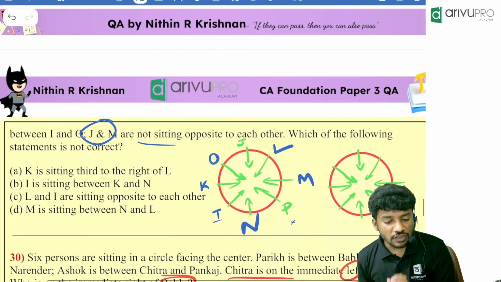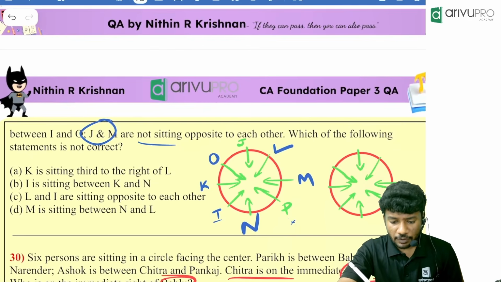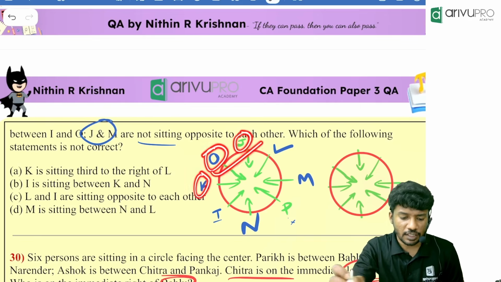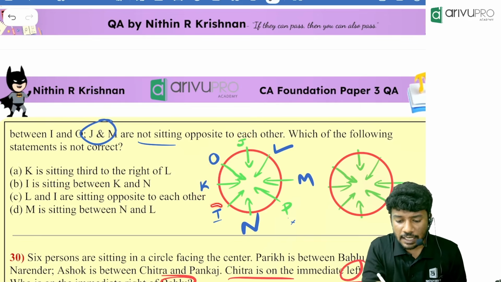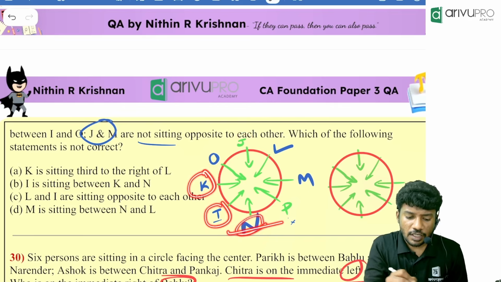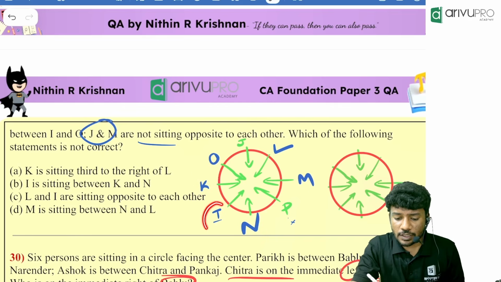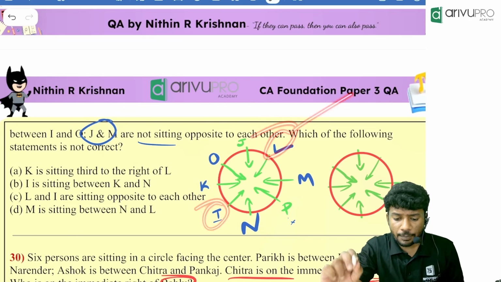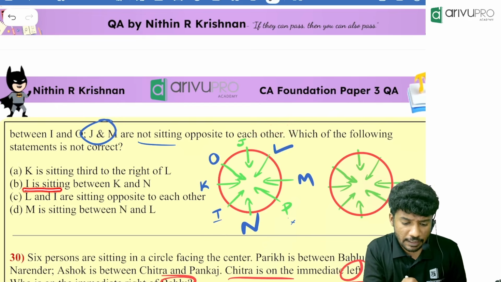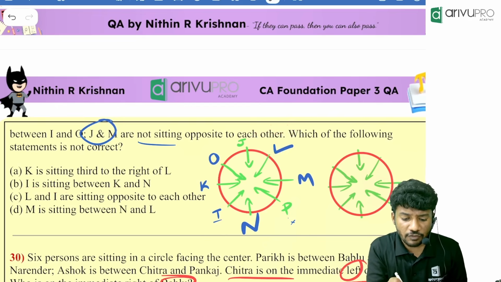K is sitting third to the right of L. If you look here, K is sitting what to the right of L? First right, second right, third right. That is correct. Then I is between K and N. That is also correct. L and I are sitting opposite to each other. Once again, I is between K and N. That is correct. Then the final one.